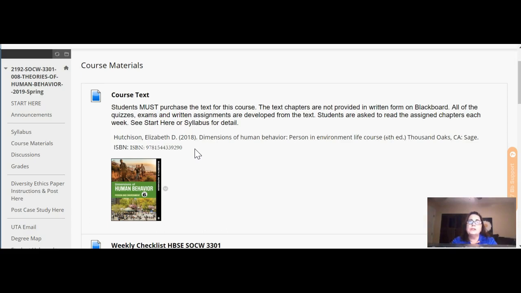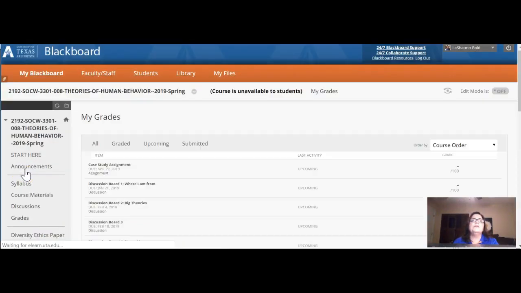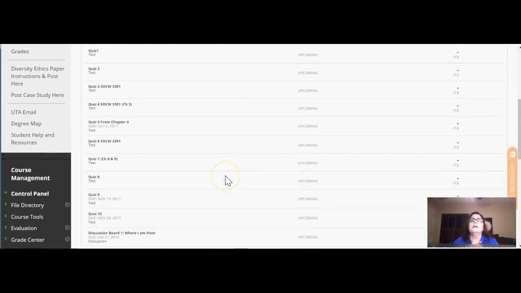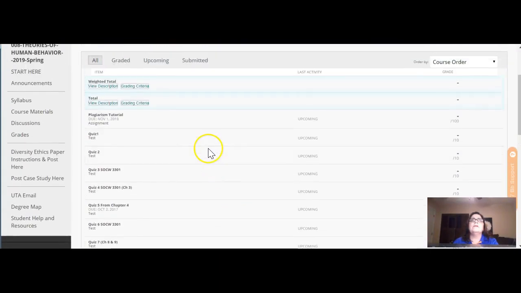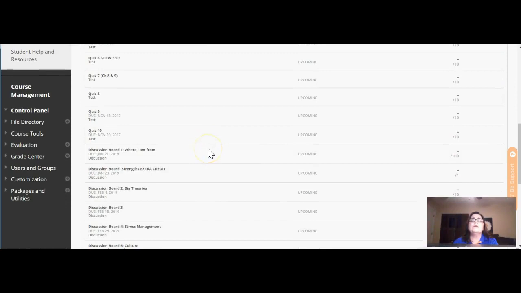Also, there are always glitches on Blackboard, always. So as with any online program, there are going to be stumbling blocks. So if you run across those, just email me, we'll work it out. If it's something that everybody needs to know, we'll make sure that everybody knows it, by sending out an email and announcement. Here's also an area where you can see what your grades are. So this has the list of all of the things that you'll be doing in this course and the grades that you made over here.